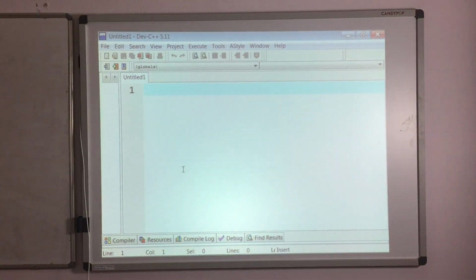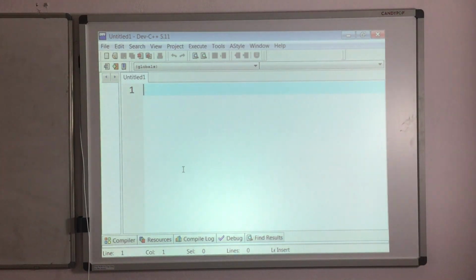Multiple inheritance, where we are going to derive a single class from multiple classes. So in that case what will happen? A single derived class and multiple base classes we are going to have. Then hierarchical inheritance, after multiple we have hierarchical inheritance. Hierarchical means exactly opposite to your multiple, where we are going to have only one base class and multiple derived classes. That kind of inheritance we call it as a hierarchical inheritance.